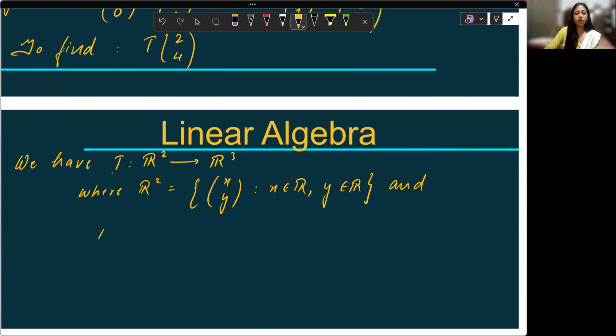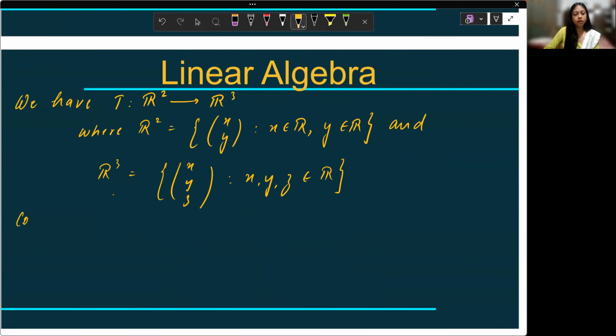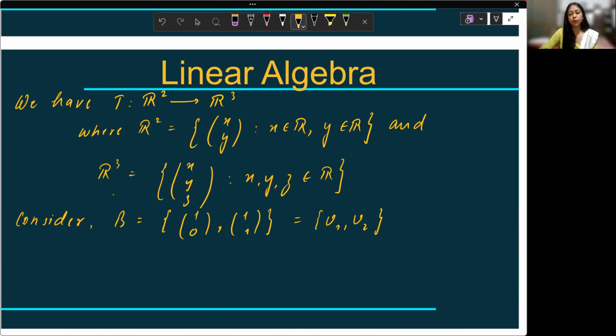And similarly, R3 is xyz, xyz belong to all reals. Consider the set B consisting of 1, 0 and 1, 1. So we are going to prove that this is a basis. That is, B equals the set V1, V2.